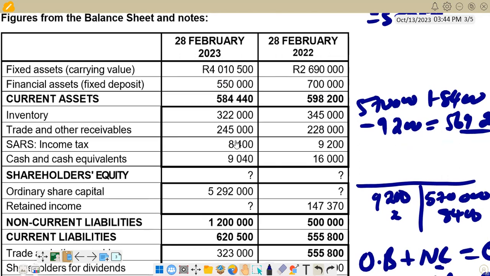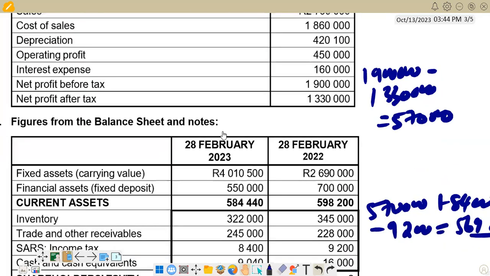Depreciation for the year is given here as 420,100, so it also comes on the credit side. Then the purchase of the non-current asset, we know, is 1,400,000. We put that on the debit, and then we find our balancing figure.